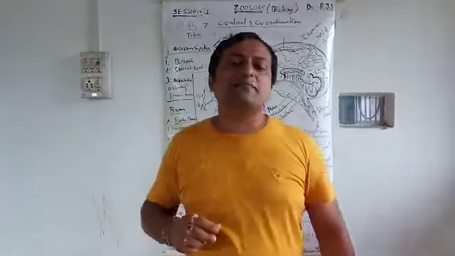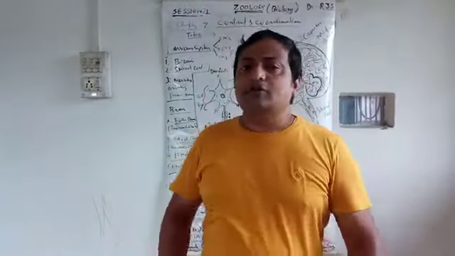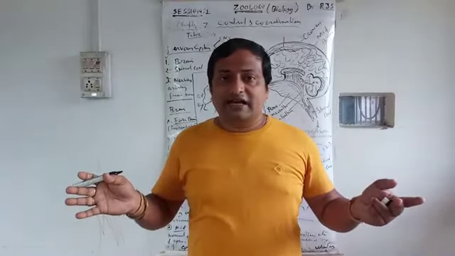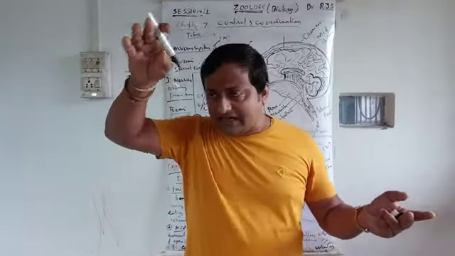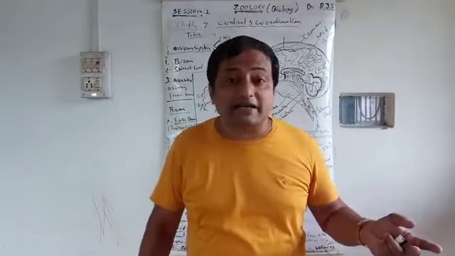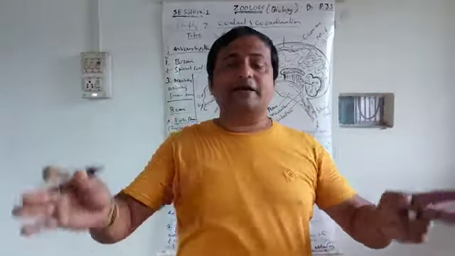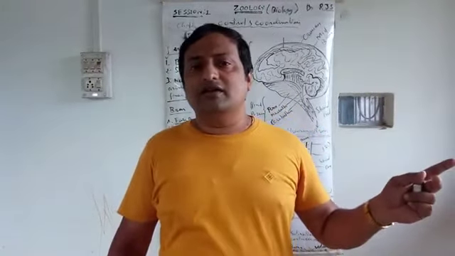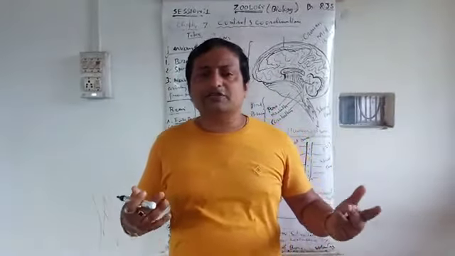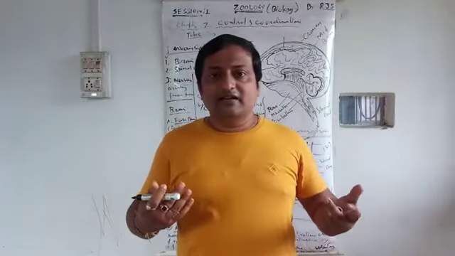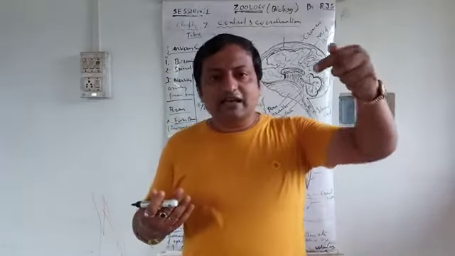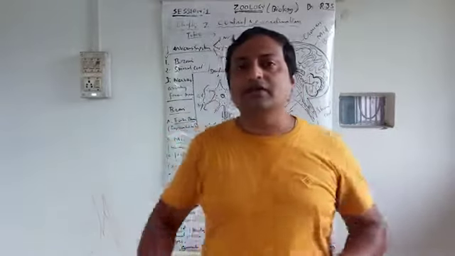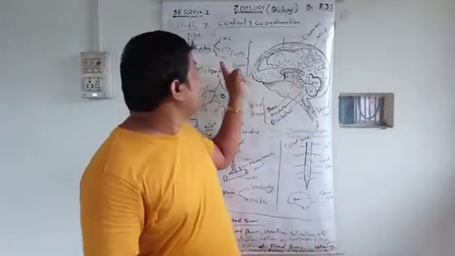So what happens? Such ganglia and the nerves arising from them are not controlled by our own will, they are totally independent. Nerves arising from that ganglia are called sympathetic, and nerves coming from that organ back to the ganglia are called parasympathetic nerves. Sympathetic and parasympathetic nerves constitute our autonomic nervous system, which does not depend on our will. We can't do anything. Suppose your heartbeat is increasing because someone is taking your heartbeat: automatically the sympathetic nerve increases it, and then again from the ganglia it decreases to normal. It does not depend on our will. Such a nervous system is called the autonomic nervous system.